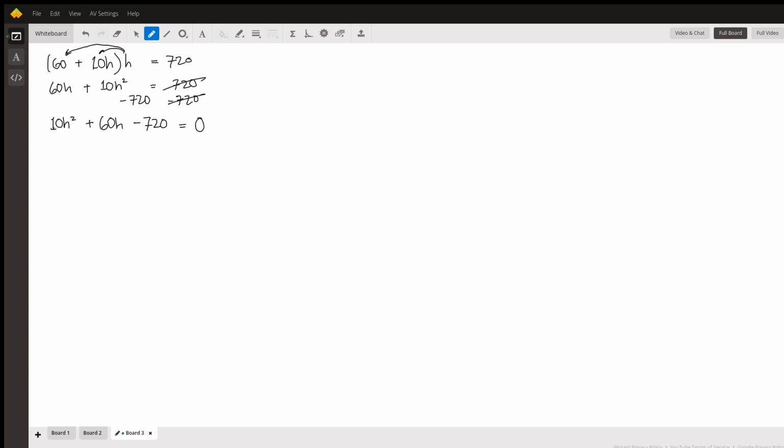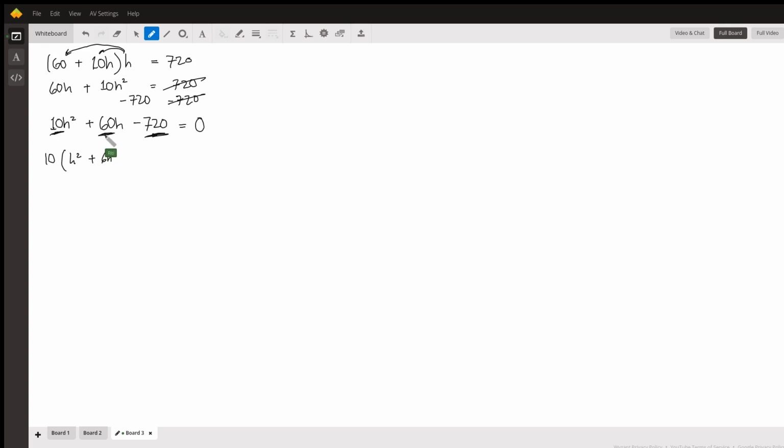This is a quadratic equation, but it's a little complicated because of this 10, right? What if we divided each of these terms by 10, and we just kept the 10 on the outside of some parentheses? Let's do that. So 10H squared divided by 10 is just H squared. 60H divided by 10 is just 6H.